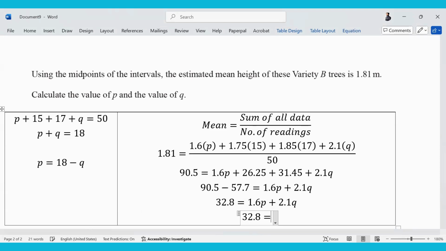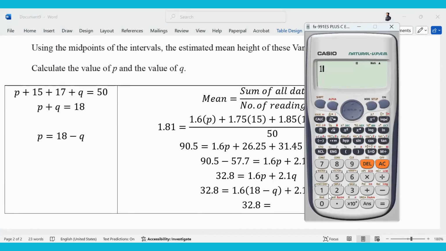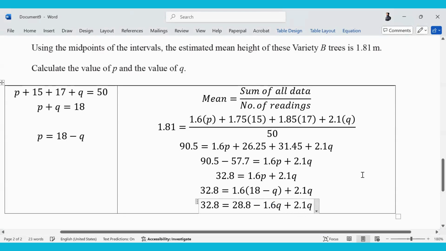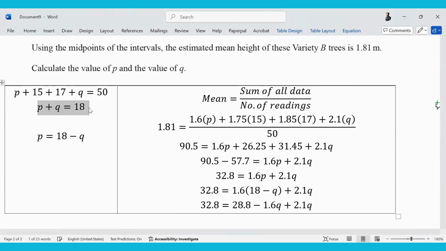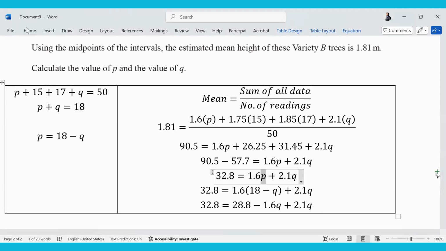32.8 equals 1.6 bracket 18 minus Q plus 2.1Q. 32.8 equals, so I'll do 1.6 times 18, 28.8, minus 1.6Q plus 2.1Q. I made P the subject of the formula from the first equation, and in place of this P, I substituted it.